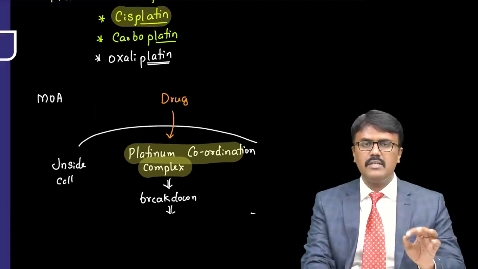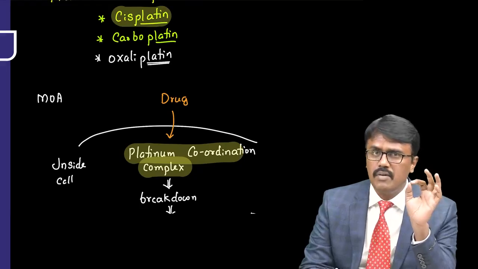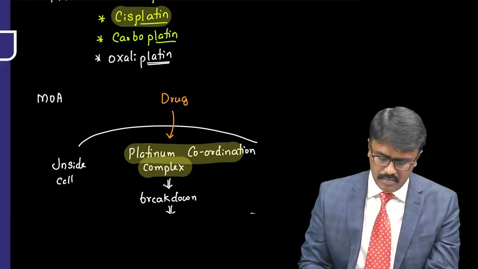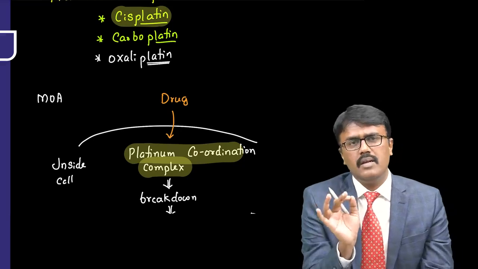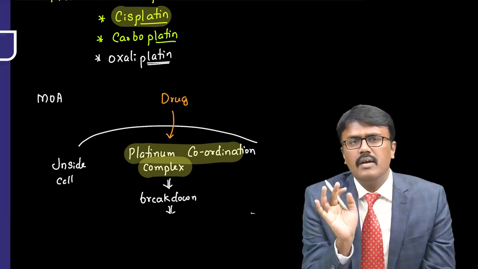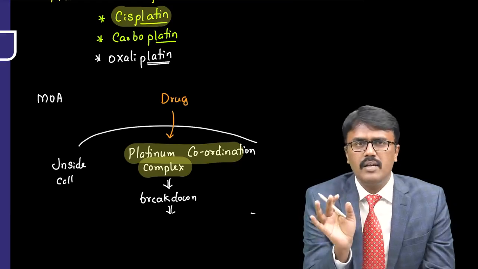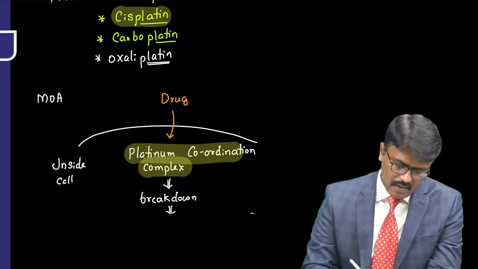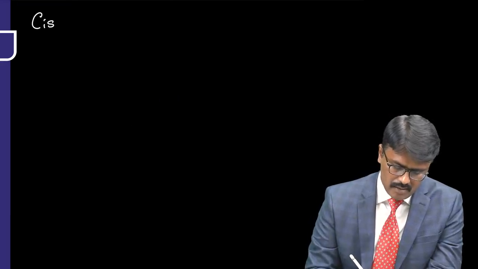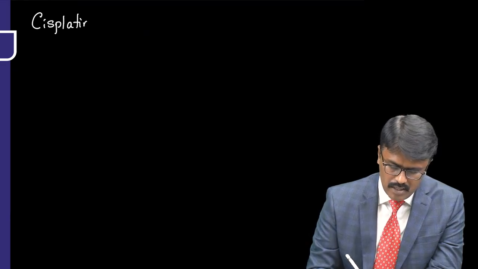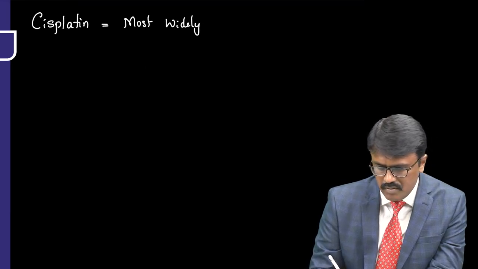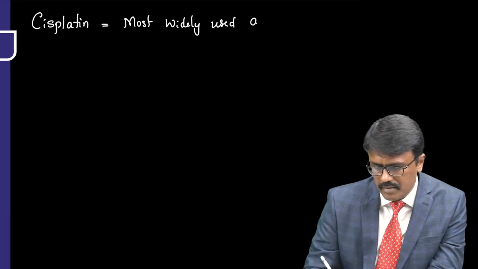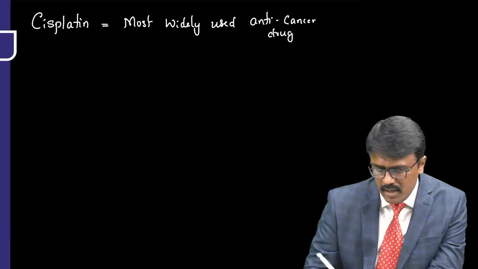Now this is one of the famous drugs the examiner is fond of asking. So let us understand the drug by the name cisplatin. Should I go into detail on the mechanism of action? Remember, cisplatin also binds to N7 guanine residue. It causes cross-linking or cross-pairing and DNA damage. That's it. Now let us understand the drug cisplatin. One of the commonly used anti-cancer drugs, most widely used anti-cancer drug, cisplatin. Now, why is it widely used?